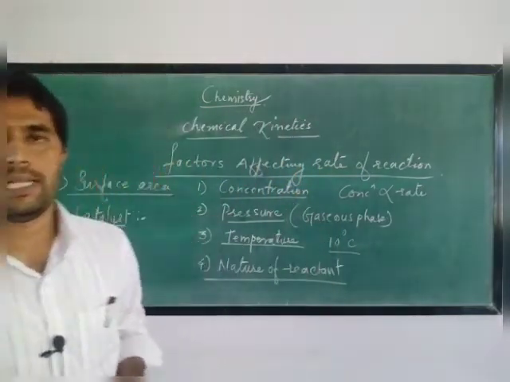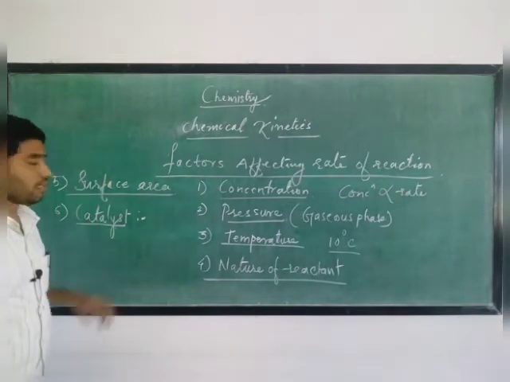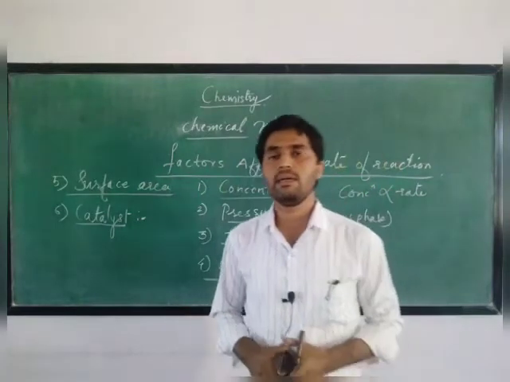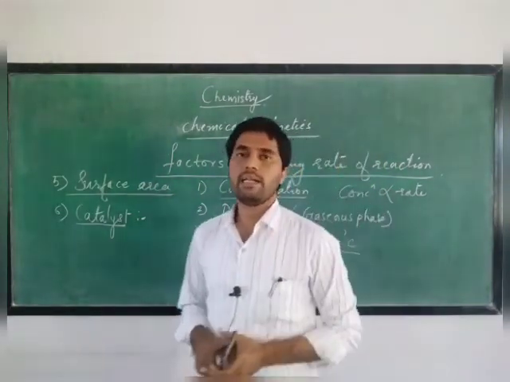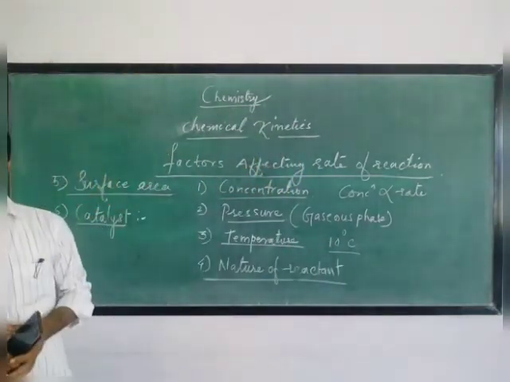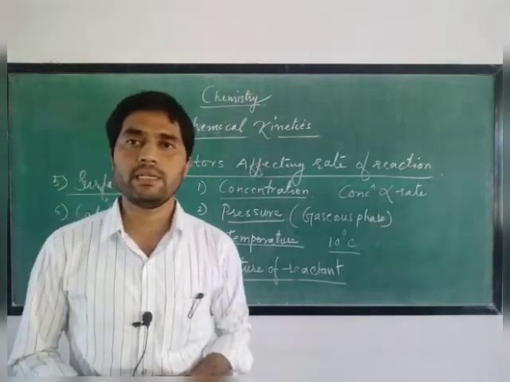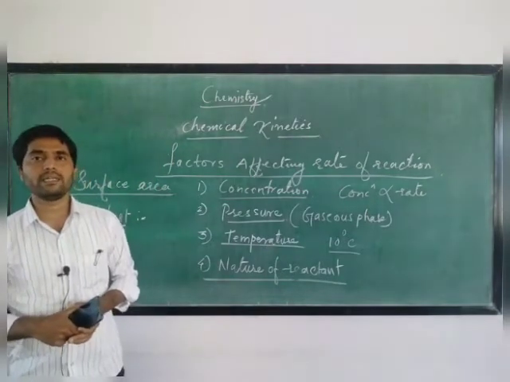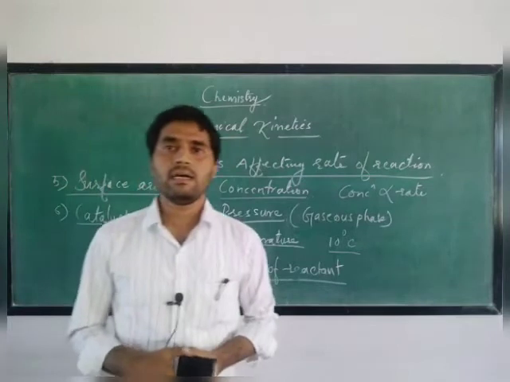If you know the definition of catalyst, then you don't need to learn separately how it affects the chemical reaction. The definition of the catalyst is the substance which increases the rate of reaction, and at the end of the reaction it remains unconsumed.